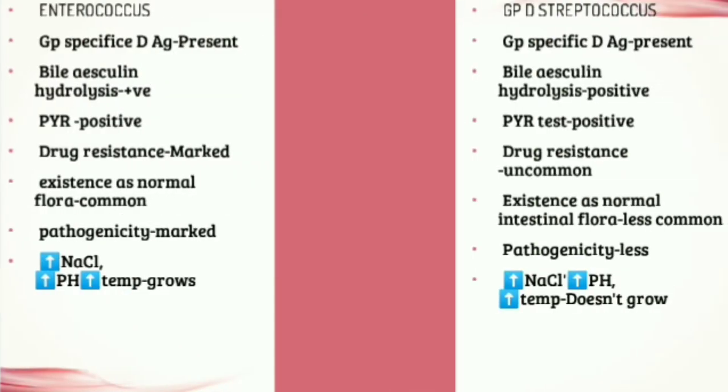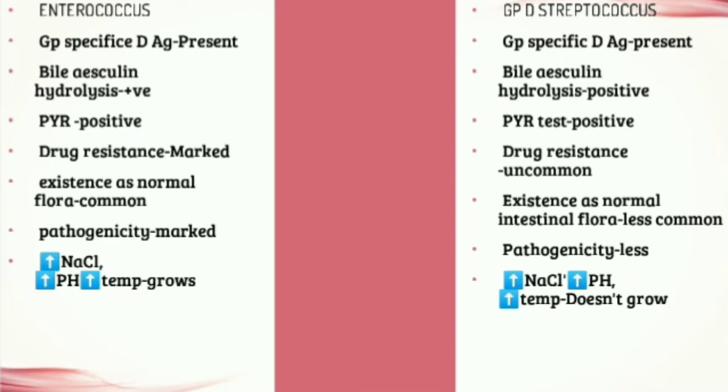Now let's have a look at the difference between Enterococcus and group D Streptococcus. Both have group specific D antigen and both are positive for bile aesculin hydrolysis test and PYR test. That is, it grows in presence of 40% bile and hydrolyzes aesculin to aesculetin that combines with the ferric chloride to produce black colored complex. The drug resistance is common in Enterococcus and not common in group D Streptococcus.